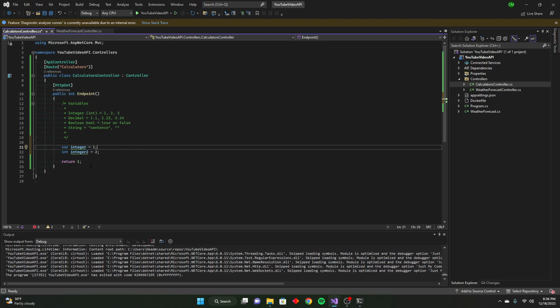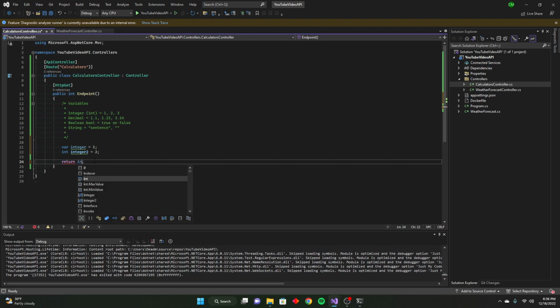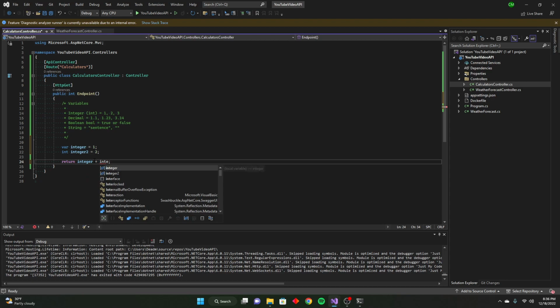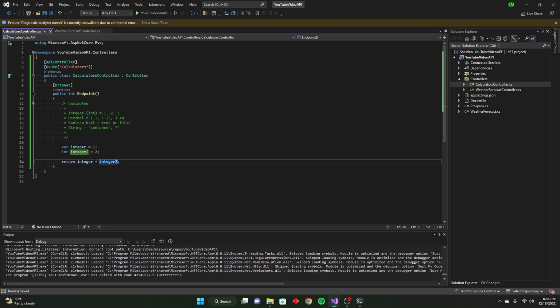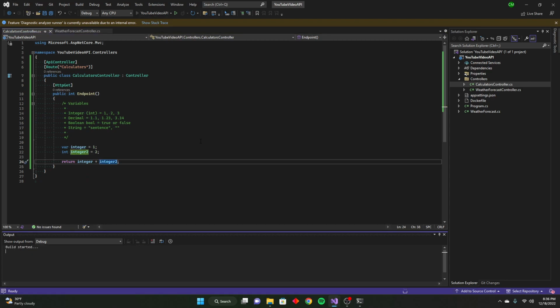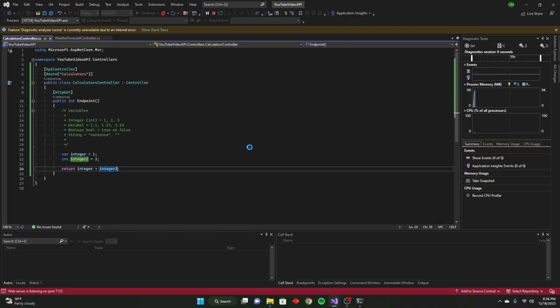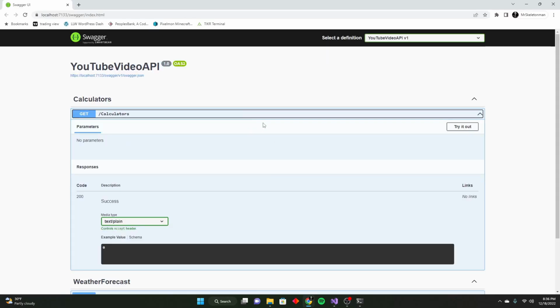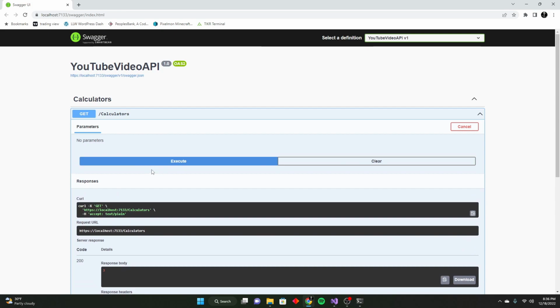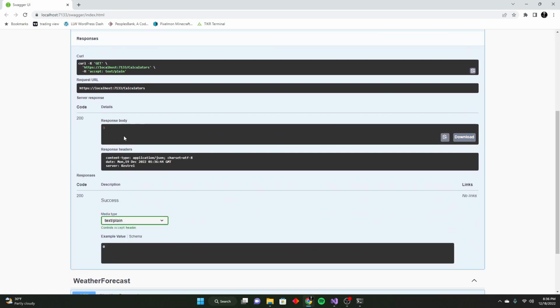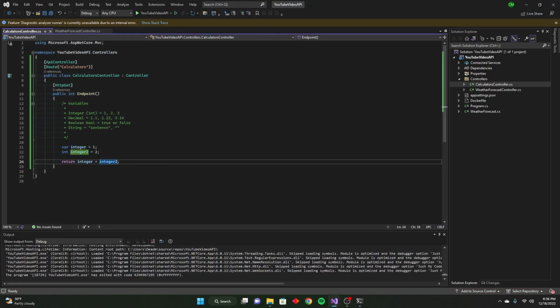So right now, since we want to add them, we can do integer plus integer 2. Now if we save it, build it again and execute this same code, you'll see 3. And of course, 1 plus 2 equals 3. So there we go.